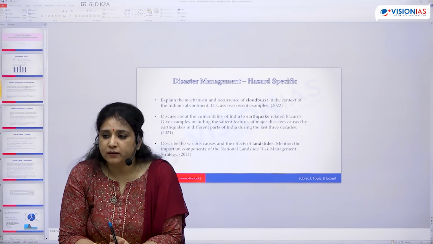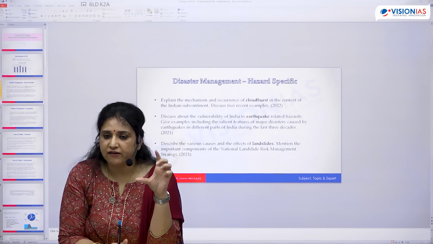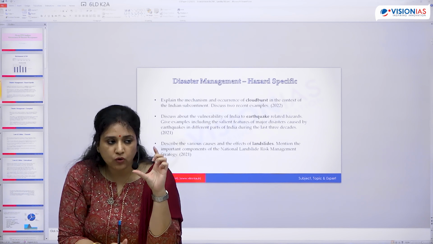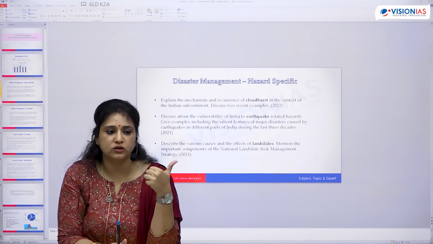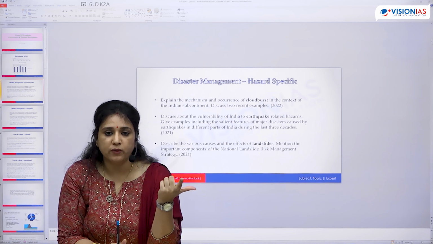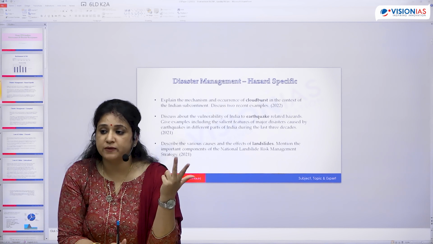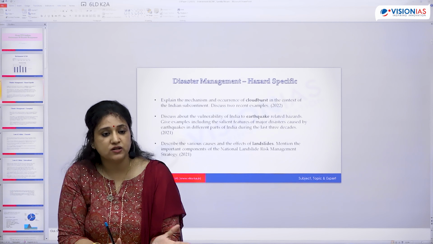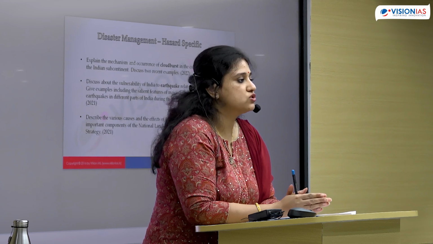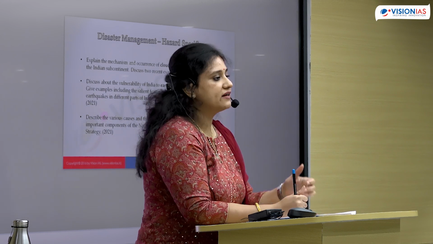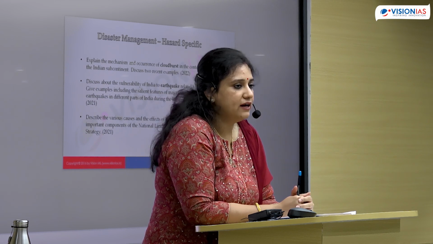Nonetheless, the bottom line is that whenever you read about a hazard from the NDMA guidelines, you should have at least 7-8 key points. In all those key points, there should be talk about disaster preparedness, early warning, and then measures that can be taken. Measures will be divided into two parts: structural measures and non-structural measures. Most disasters can be avoided because of good structural measures, for example earthquake-resilient buildings. For landslides too, if you take some structural measures, they can be contained.